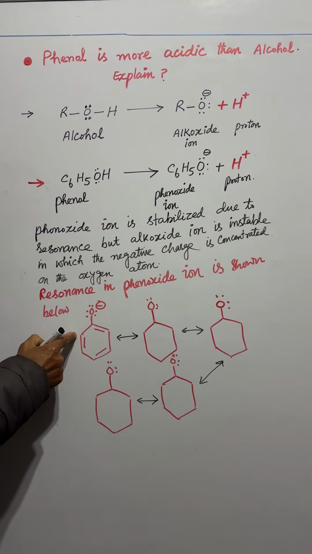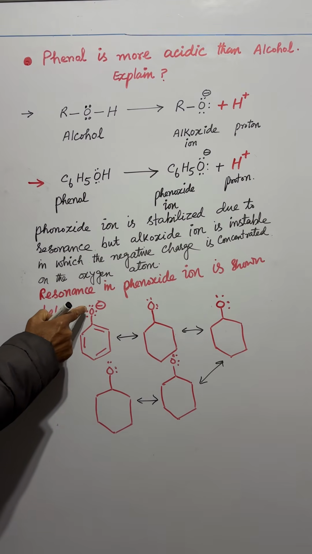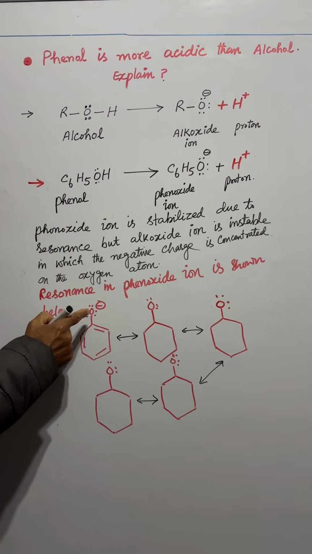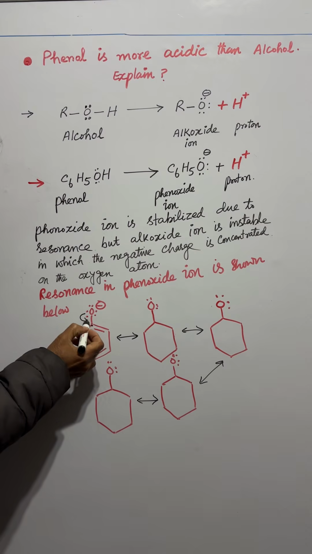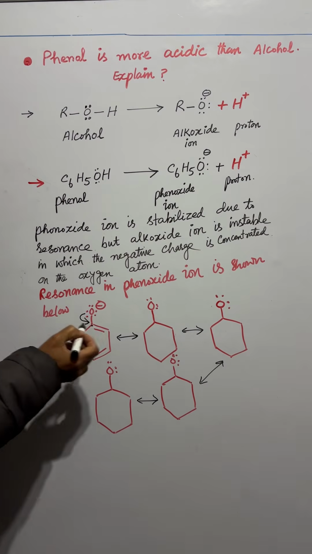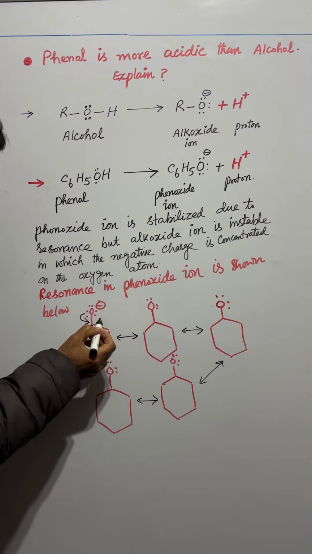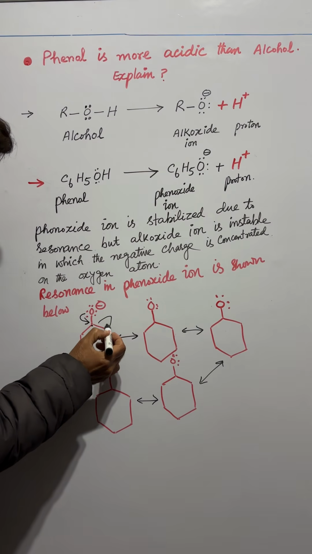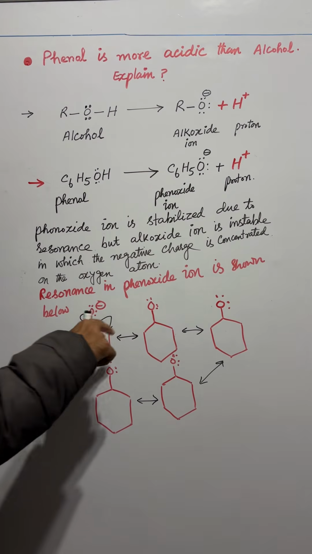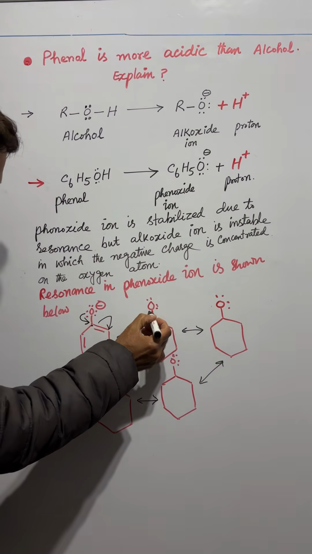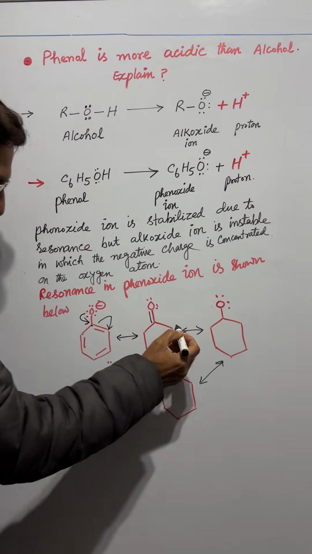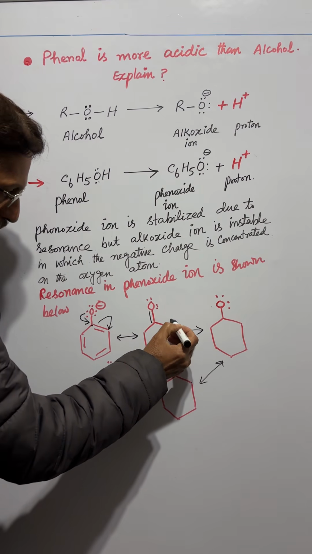This is our phenoxide ion. There is a negative charge on oxygen atom. This oxygen atom will donate its electrons and it will form a double bond with this carbon atom. Now the electrons of double bond will move towards this carbon atom. So our next structure is, there is a double bond between this oxygen atom and carbon atom, and there is a negative charge on this carbon atom.